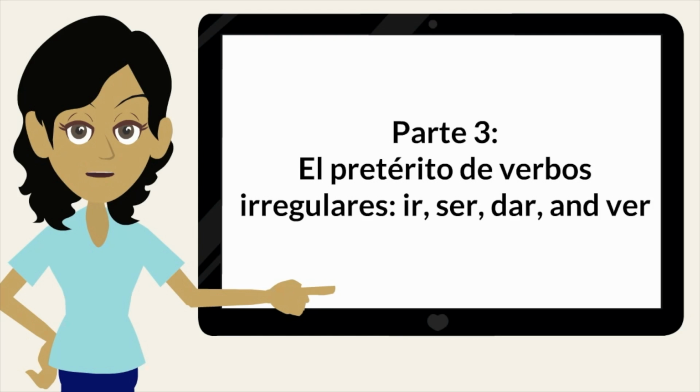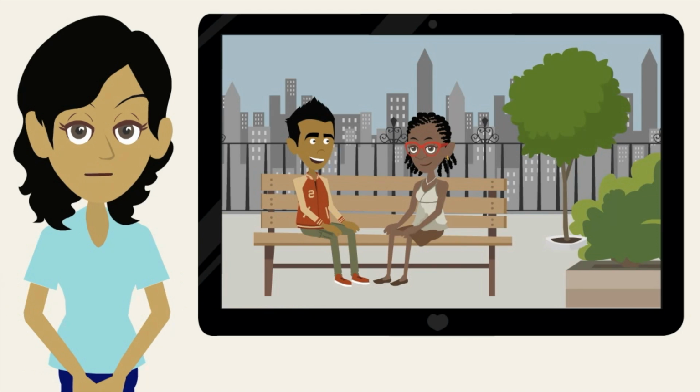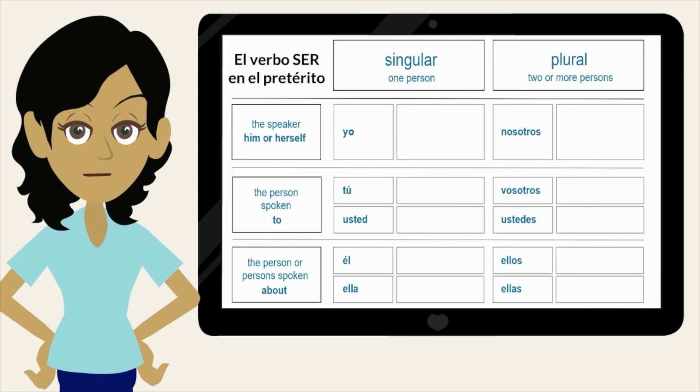You will learn the forms for 4 irregular verbs en el pretérito. Let's begin with ser. Listen to Oscar and Victoria as they recall the Independence Day celebrations. Write the forms of ser in your chart.